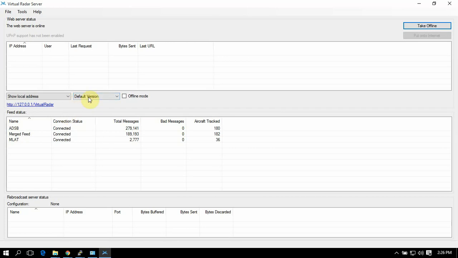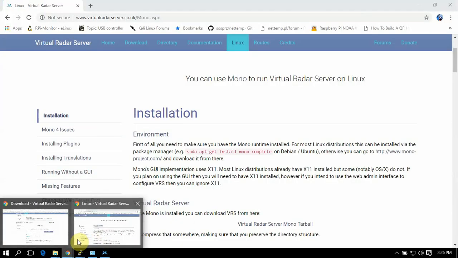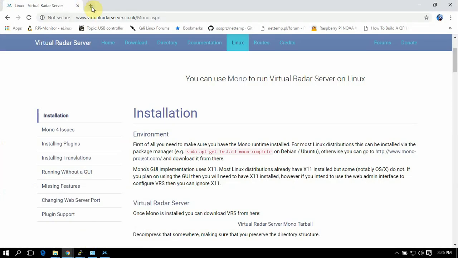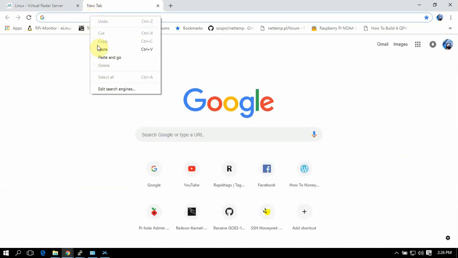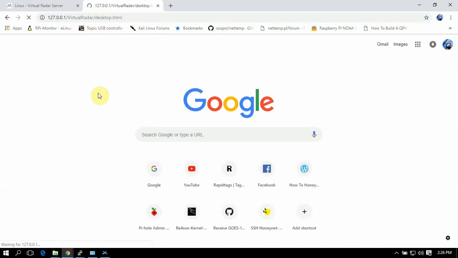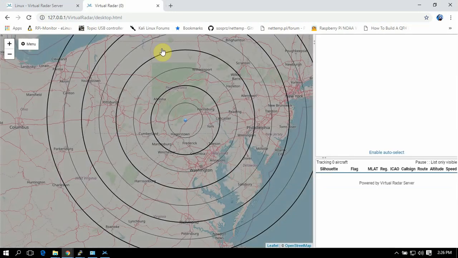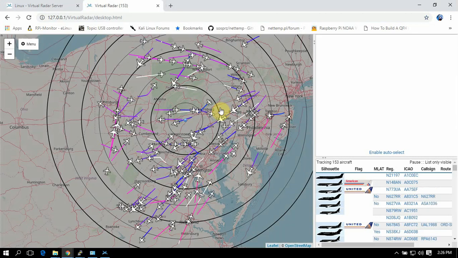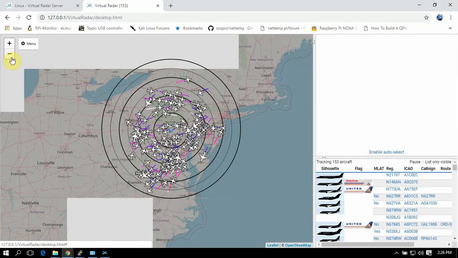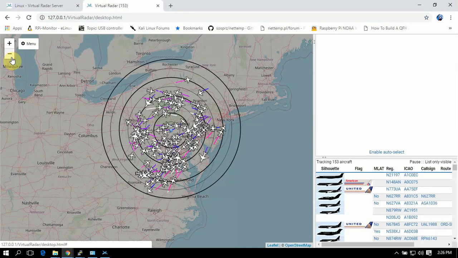So we can change this to desktop. Then I'm just going to right click on this and copy, because I use Chrome and not Internet Explorer or Edge or whatever. This might take a few seconds for it to come up. Once it's up, as you can see, we have this up and running.